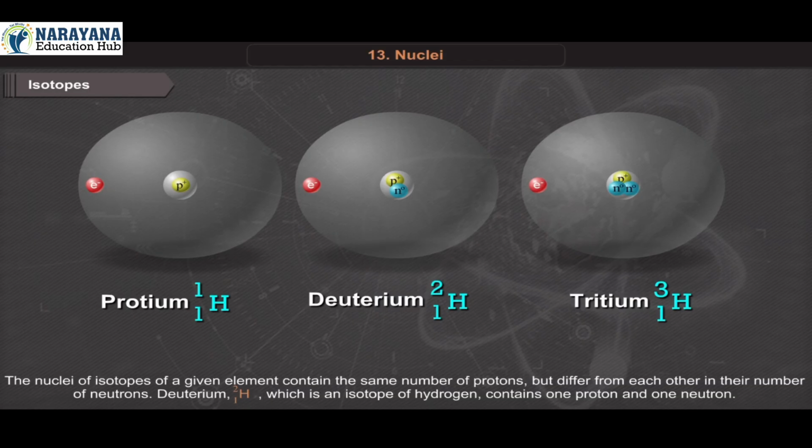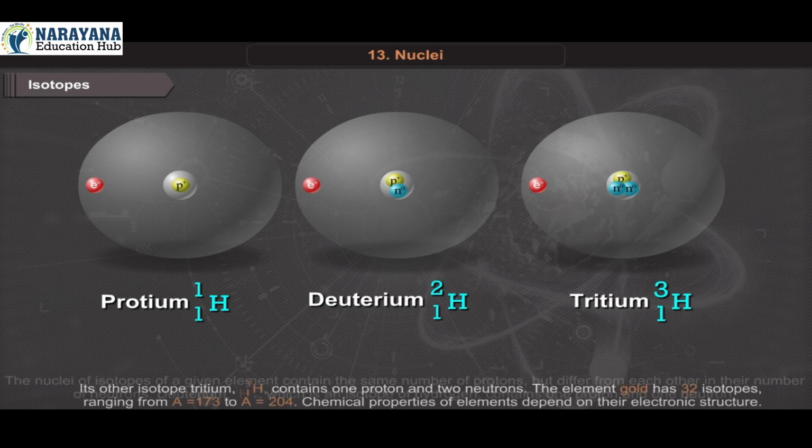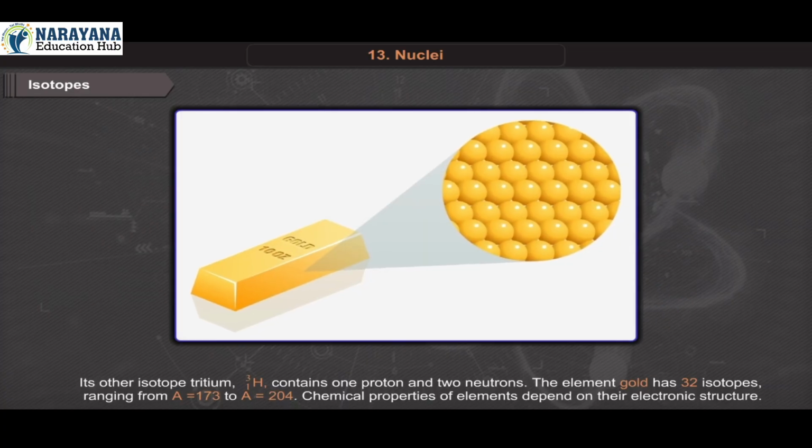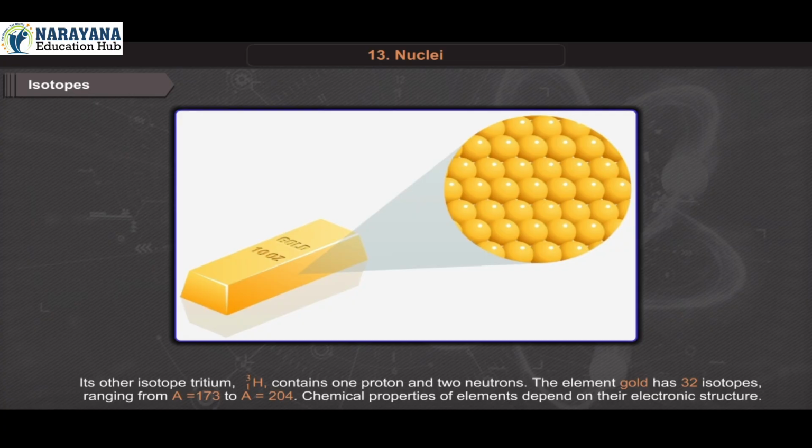Isotopes. The nuclei of isotopes of a given element contain the same number of protons but differ from each other in their number of neutrons. Deuterium, H-1-2, which is an isotope of hydrogen, contains 1 proton and 1 neutron. Its other isotope, tritium, H-1-3, contains 1 proton and 2 neutrons. The element gold has 32 isotopes ranging from A equal to 173 to A equal to 204.